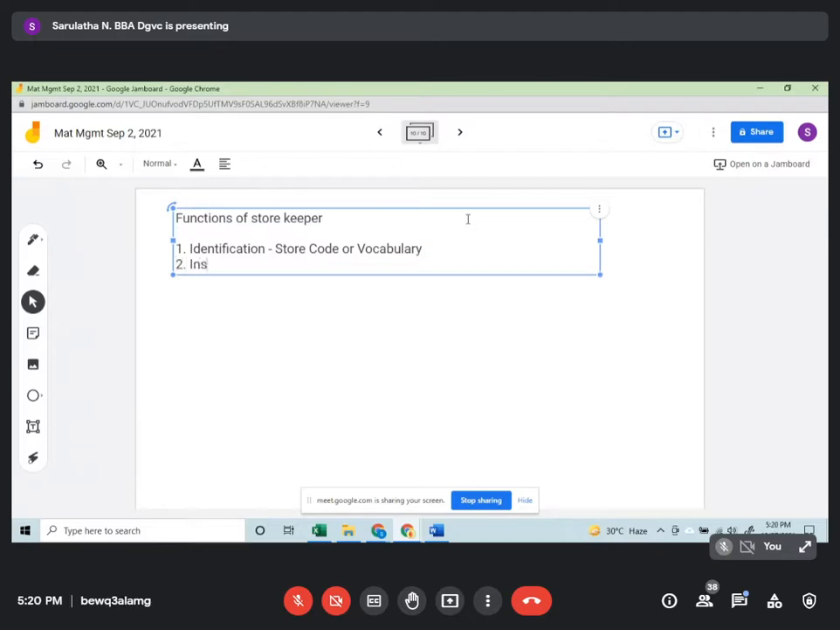Then one is inspection. Inspection is the examination to verify the quality that has been given.